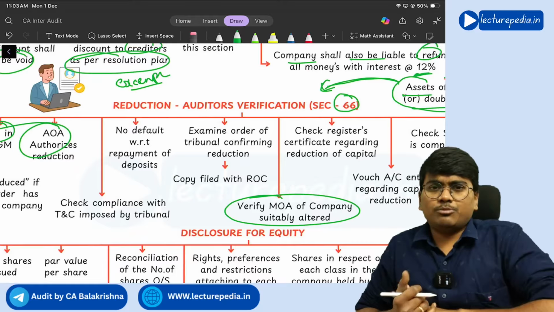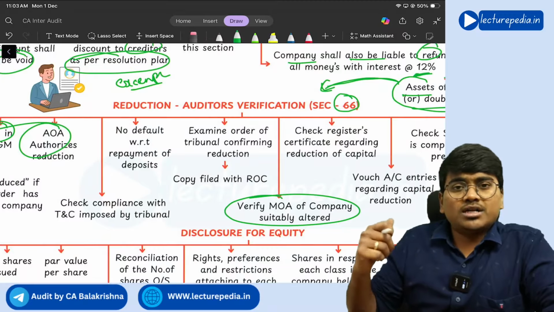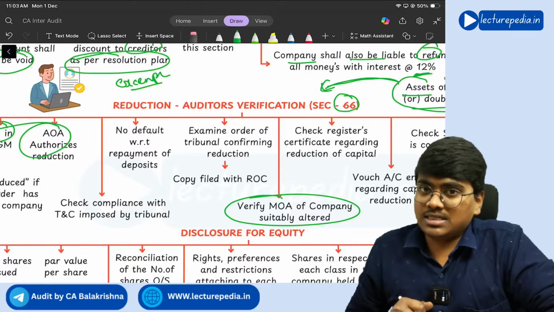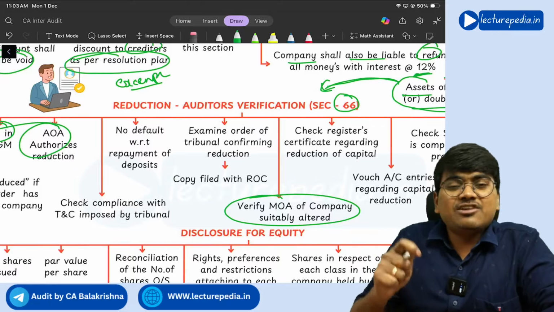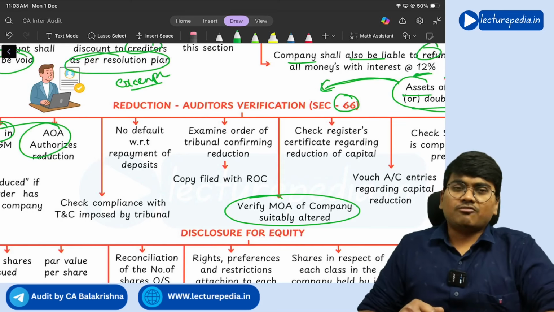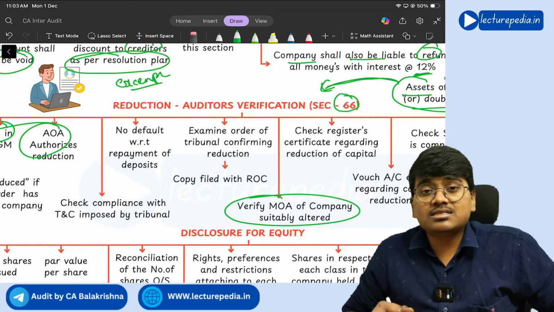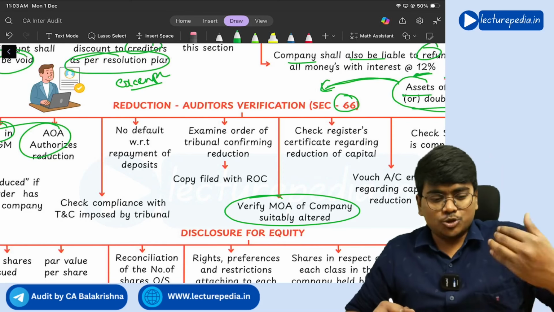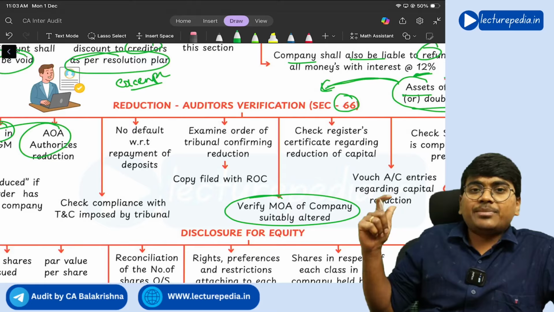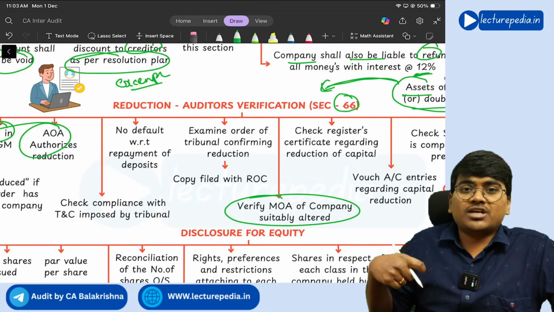Next, another important point: whenever you want to reduce the share capital, the auditor needs to ensure that there is no default with respect to payment to deposit holders. Sir, why? See, deposit is a liability for the company. You have accepted deposit, it is a liability for the company. Share capital is the own fund of the company.